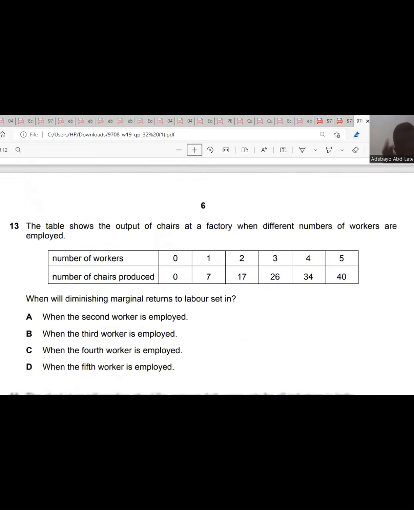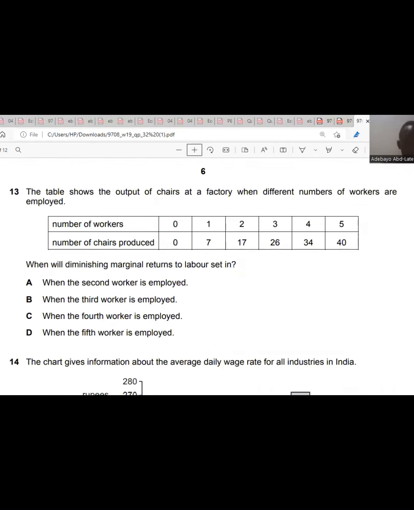Question 13. It said the table shows the output of shares at a factory when different numbers of workers are employed. At zero, no shares are produced. At 1, 7 shares were produced. At 2, 17 were produced. At 3, 26 were produced. At 4, 34 were produced. At 5, 40 were produced. When will the diminishing marginal returns to labor set in?